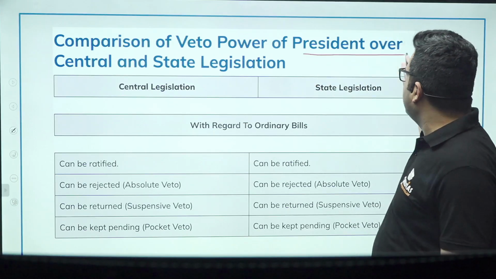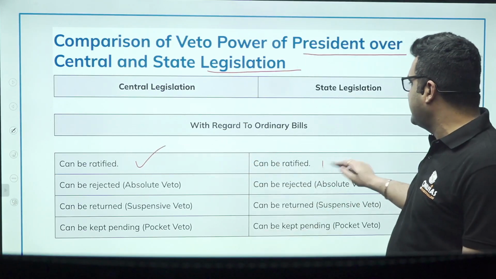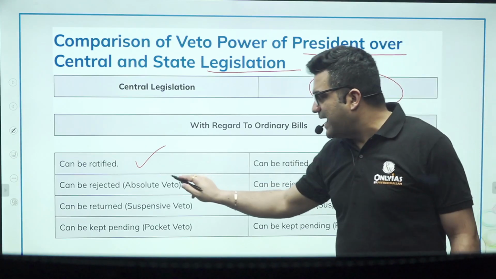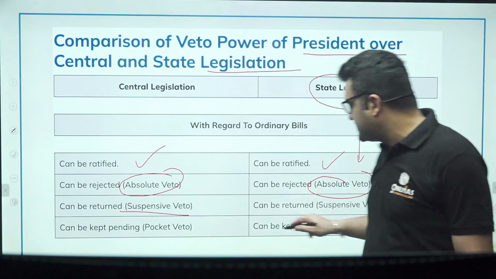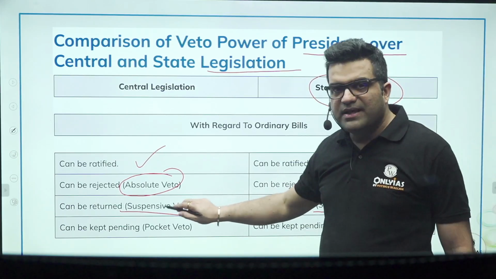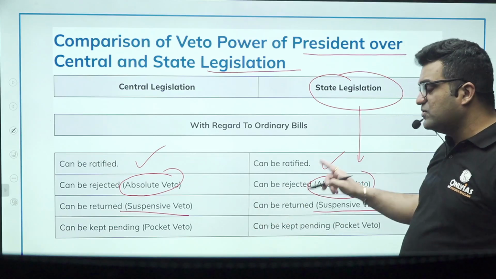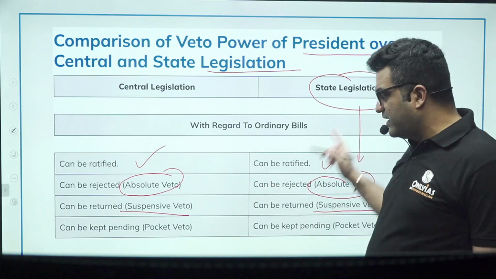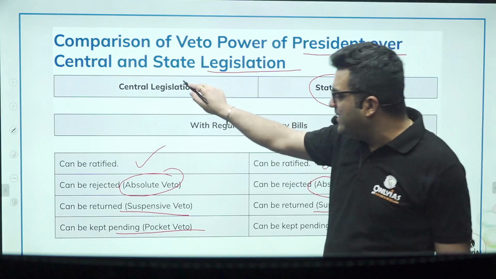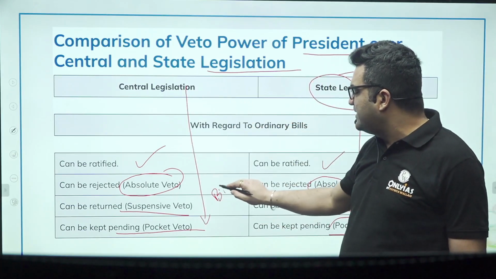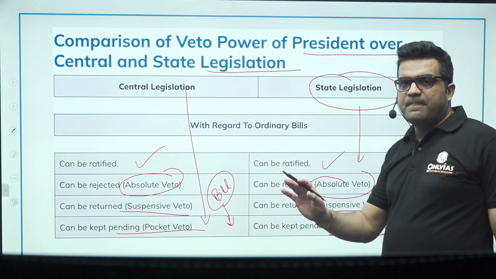Now, comparison of the veto power of the president over central and state legislation. With regard to ordinary bills, he can give his assent, he can give his assent to the state legislation also. Absolute veto can be rejected. He can reject the state legislative assembly bill. Suspensive veto can be returned. But can the money bill be sent for reconsideration? We are talking about the reconsideration. Suspensive veto, no, with regard to money bill. We'll talk about the money bill next. Pocket veto can be kept pending. So he can keep the parliamentary bill duly passed on his table until abeyance.